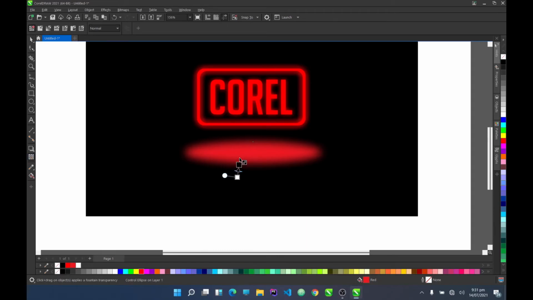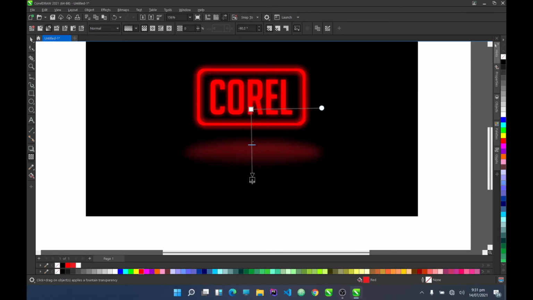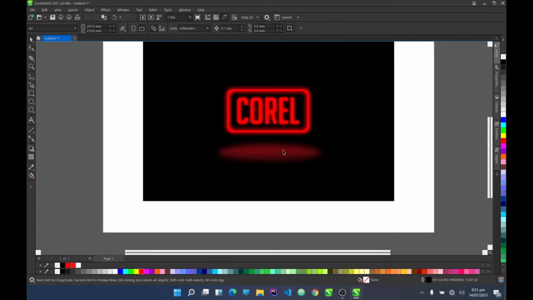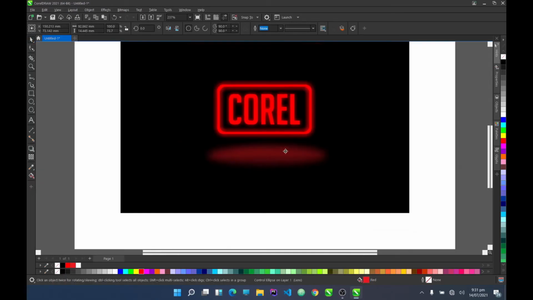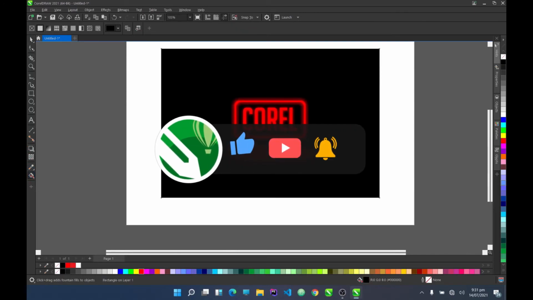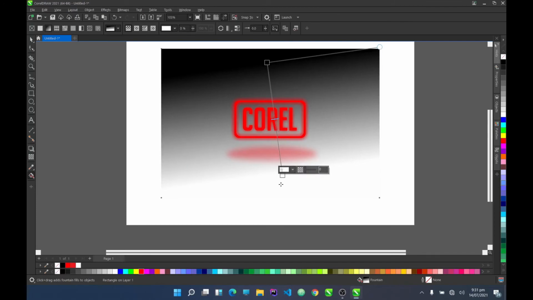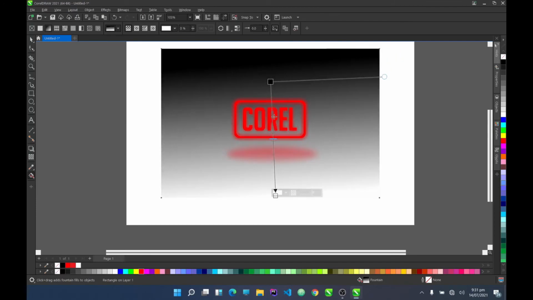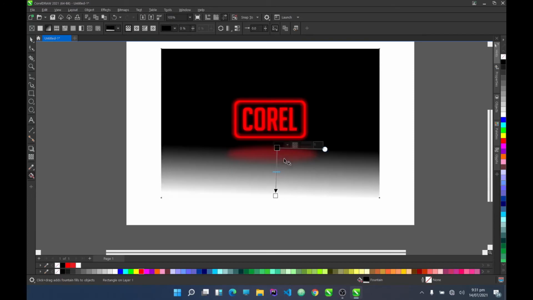Then we'll go to our transparency tool and, so as you can see, you can also go to the interactive fill tool and just add some kind of red tone to it. As you can see how this CorelDRAW 23 is misbehaving.